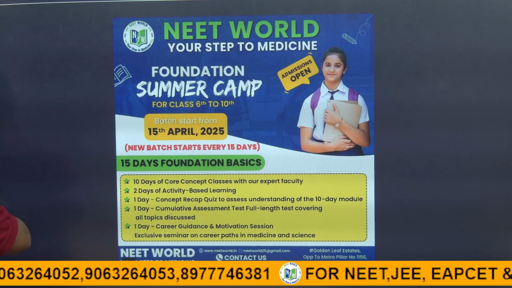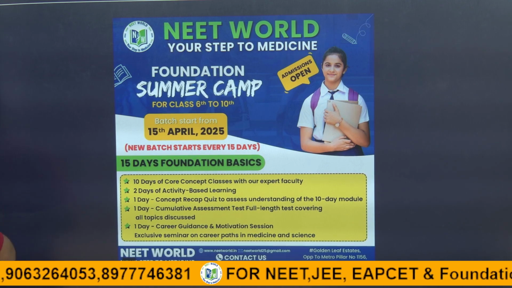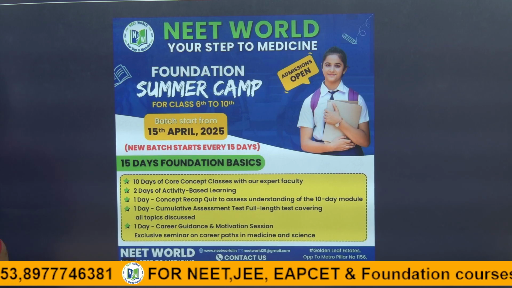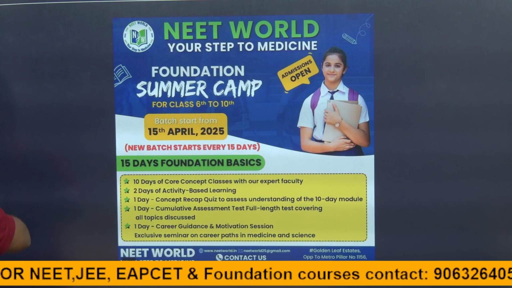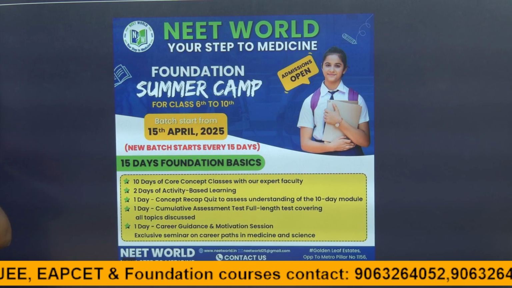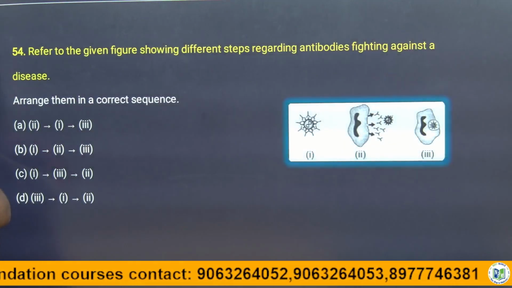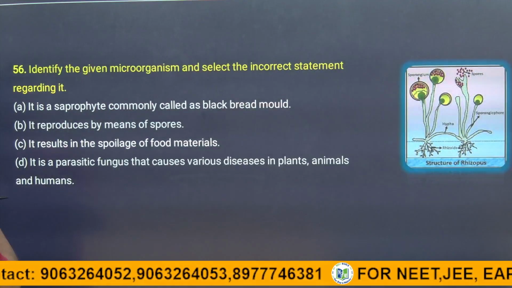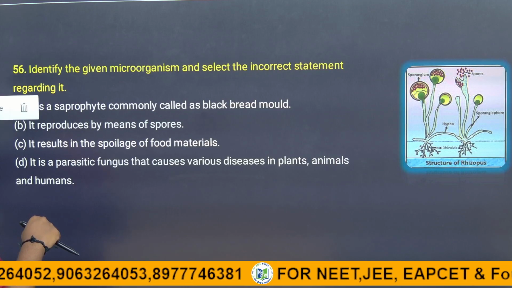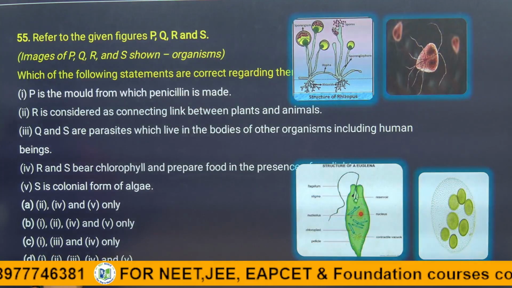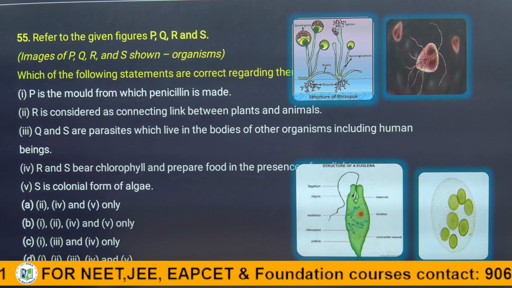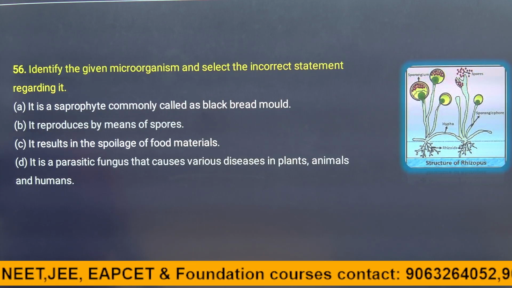So coming to the class, children. We discussed the level 3 questions, right? We discussed up till 1 minute. We discussed how the antibodies fight against the pathogen, and also the 56th question, and what you have to discuss. The 55th question, it is completed, right? Okay. So let's start the 56th question, which is a level 3 question, children.